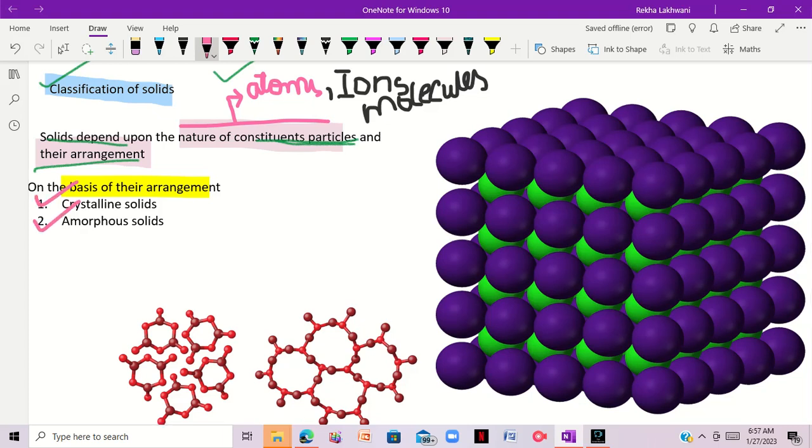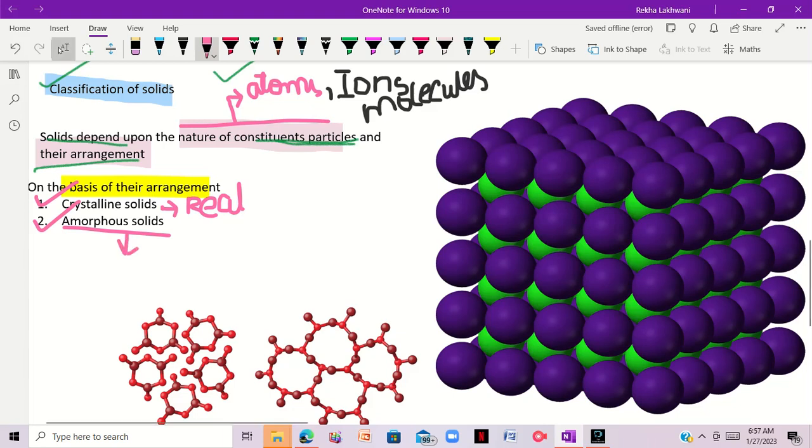Now what does that mean? Crystalline means that they are real solids. What is the opposite of real? Fake. Amorphous solids are not real.